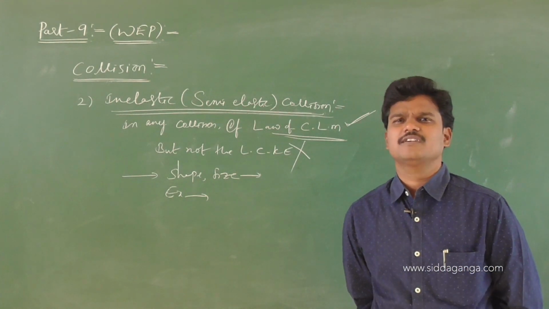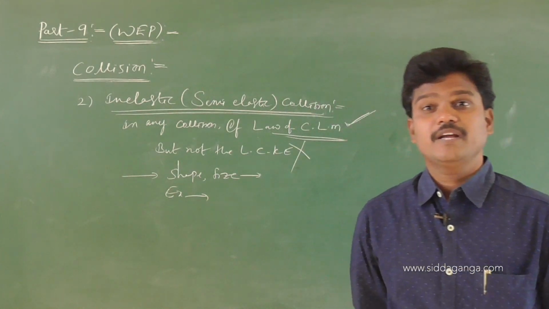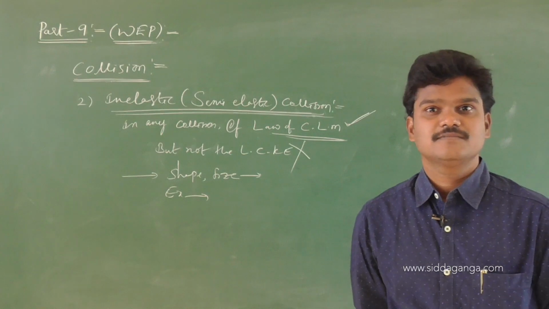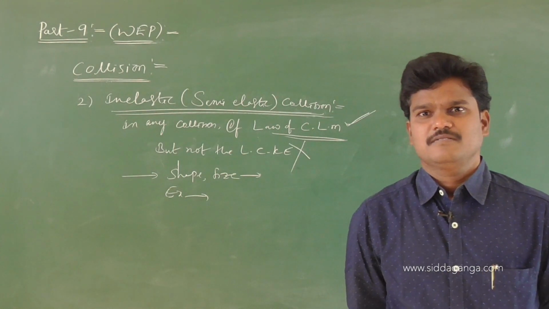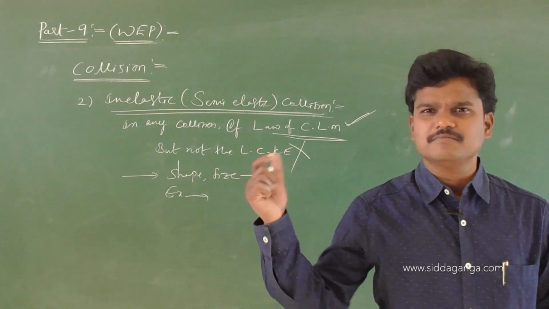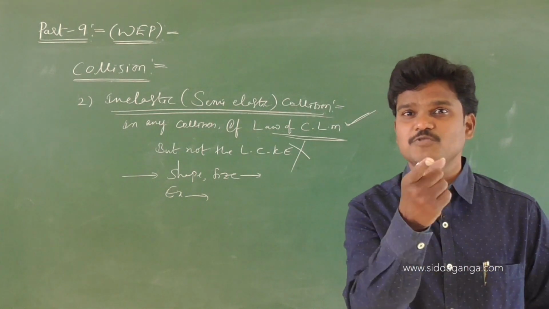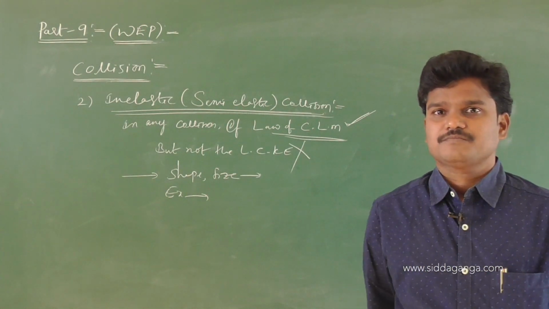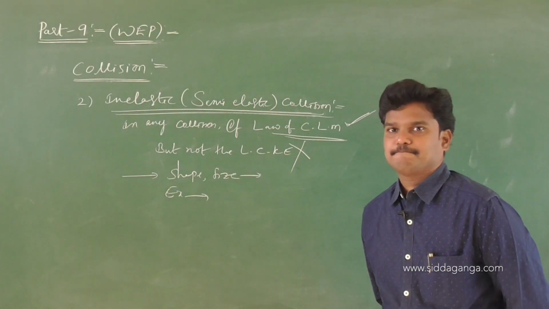There is a small change that we are unable to identify. So collision between billiard balls, snooker balls, shape changes, we are unable to identify. After hitting a number of times, maybe a small particle may shift, because no body is a perfectly rigid body, you know. So collision between automobiles.